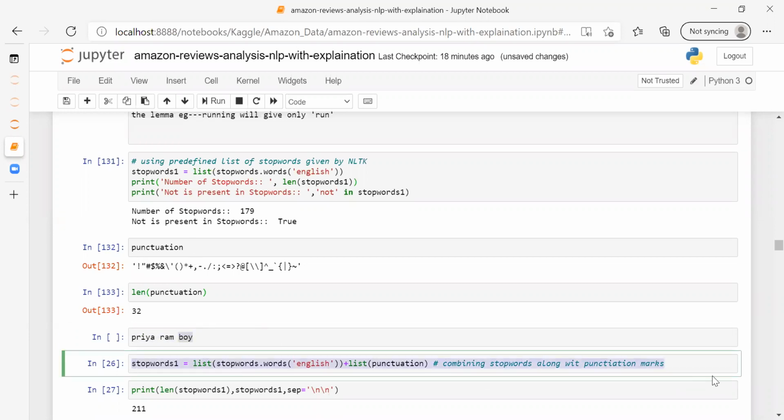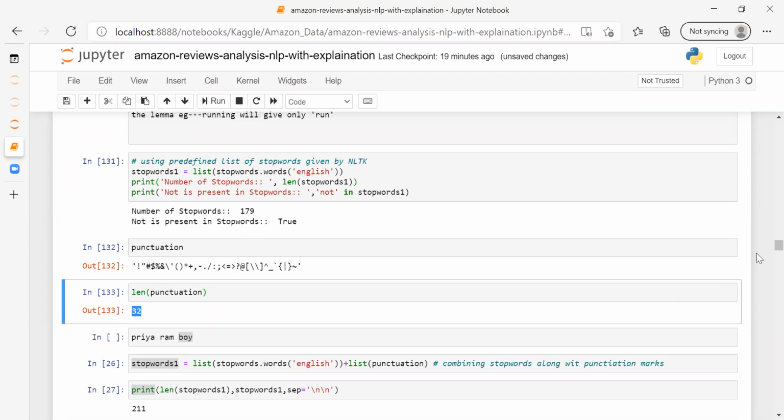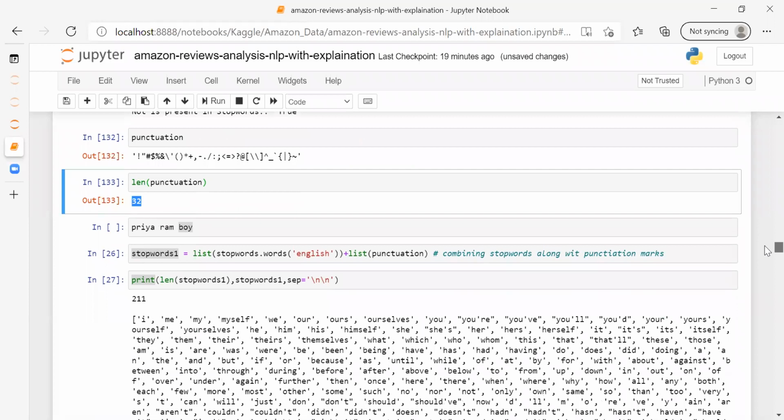For that, I'm writing this. Now I'm joining the stopwords and the punctuation here. I'm making a list of all the stopwords, plus I'm adding the punctuation list also, because I have to remove both of these things. And I'm just overwriting it in stopwords one. So the length of this stopwords one is 211. You can see here the number of stopwords was 179 and punctuation was 32. Addition is 211. So I have these 211 stopwords and punctuation.